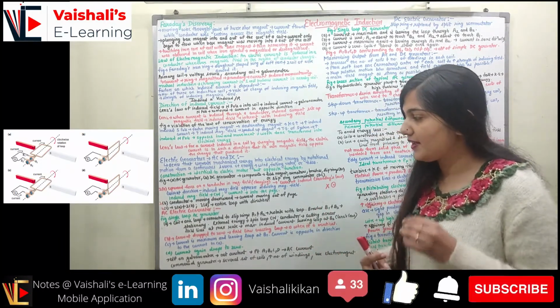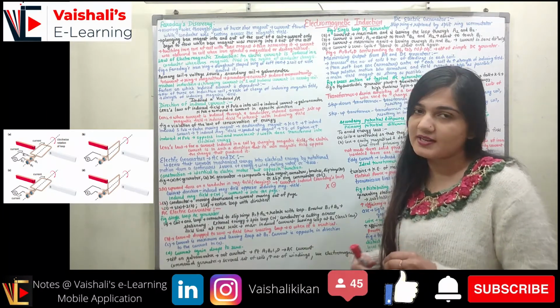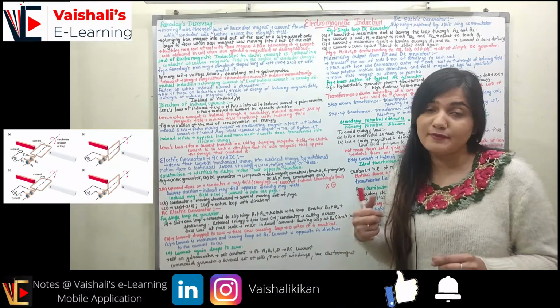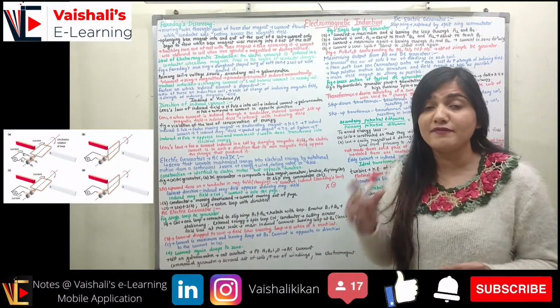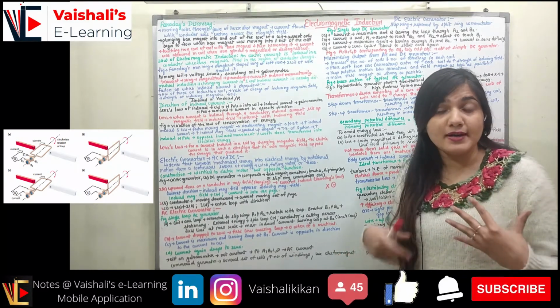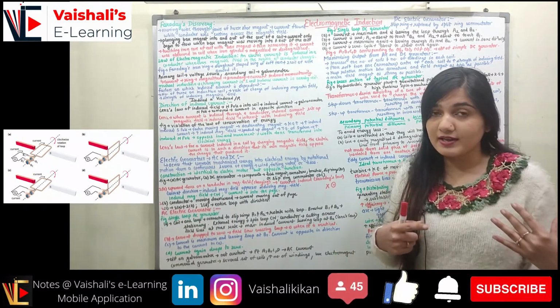You can see the figure. Here we have a single loop AC generator. Practically we have multiple loops, but here for simplicity we are assuming only a single loop, and with its help we are observing how we convert mechanical energy into electrical energy.